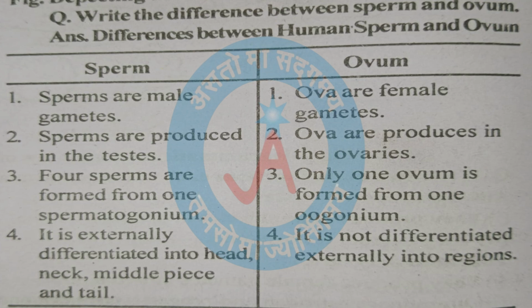Sperm, third point. Four sperms are formed from one spermatocyte. Ovum, third point. Only one ovum is formed from one oogonium. Sperm, fourth point. It is externally differentiated into head, neck, middle piece and tail. Ovum, fourth point. It is not differentiated externally into regions.